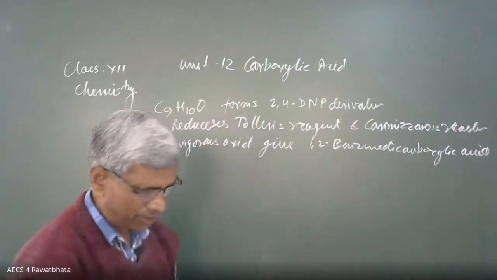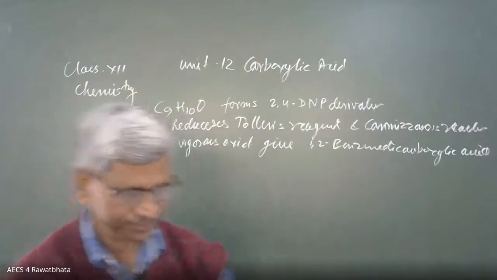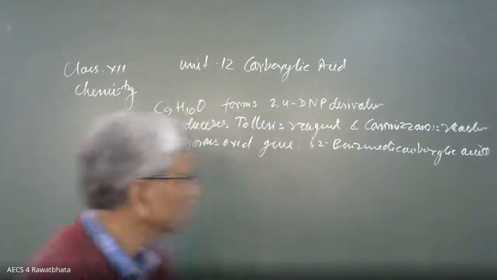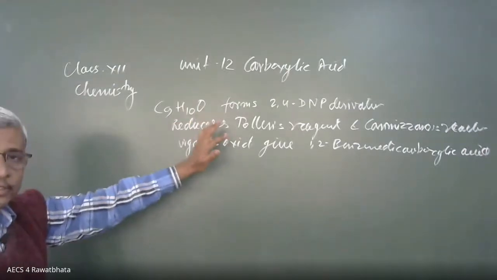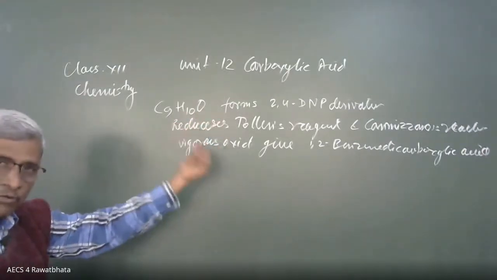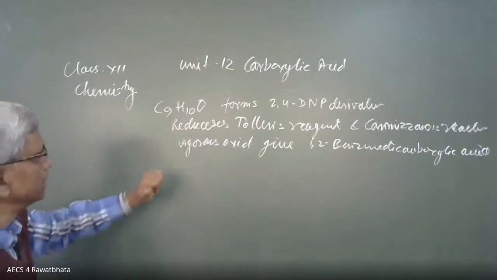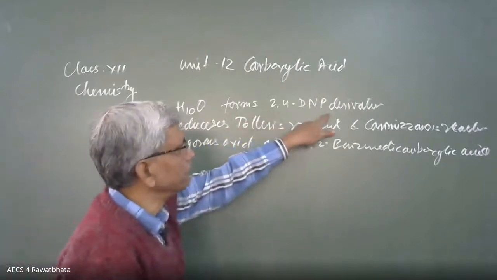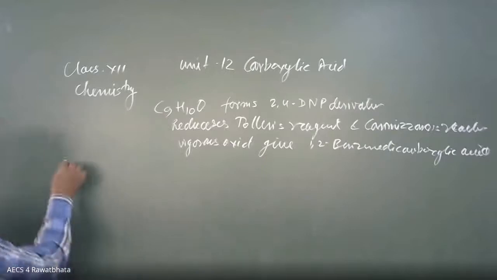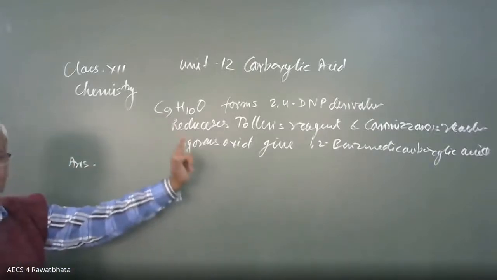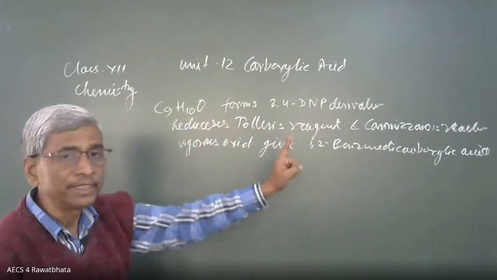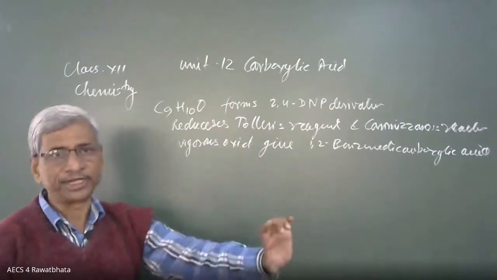Okay, identify the compound. This is the question. So what is the way? One oxygen, it may be aldehyde, it may be ketone, it may be alcohol, it may be ether. It gives 2,4-DNP test. See how to answer. Since the compound forms 2,4-DNP derivative, this is the wording we have to write.